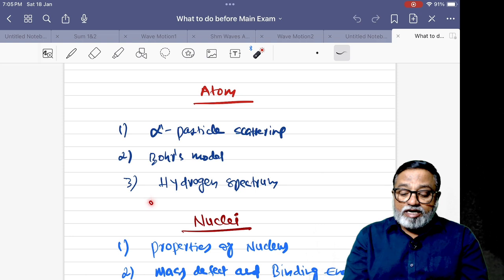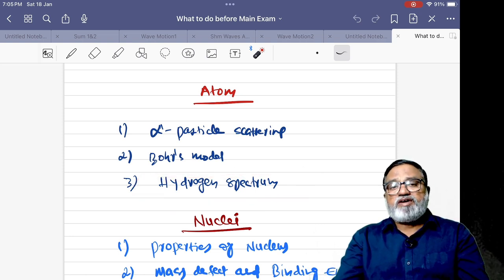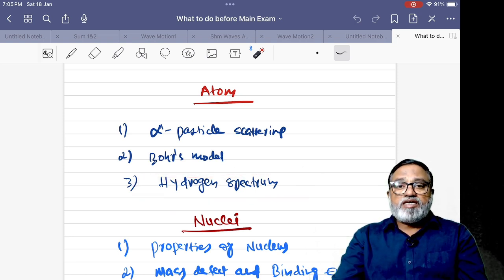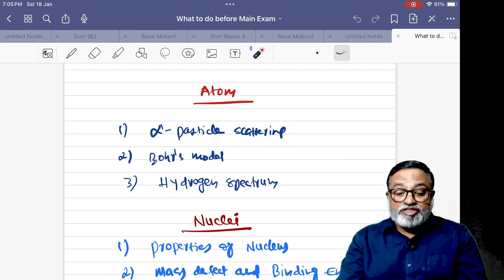So very, very important. In hydrogen spectrum, Lyman series, different series are there. In each series, what is the ratio between maximum wavelength and minimum wavelength? 1 by lambda is equal to RZ square into 1 by n final square minus 1 by n initial square.